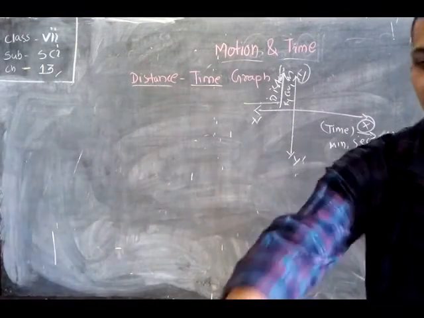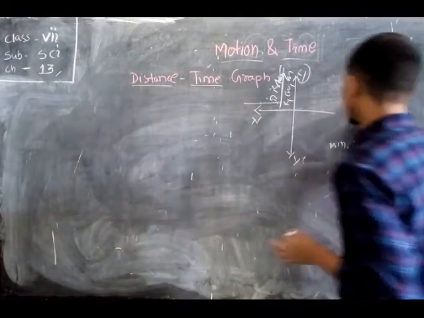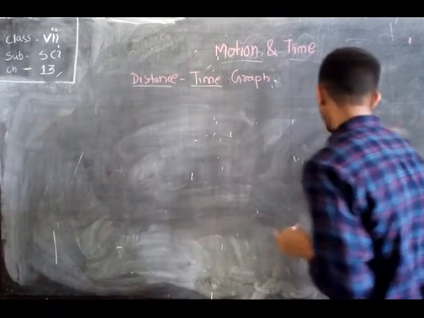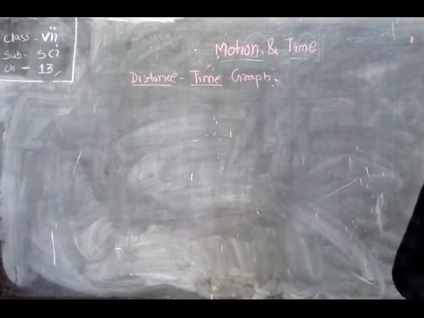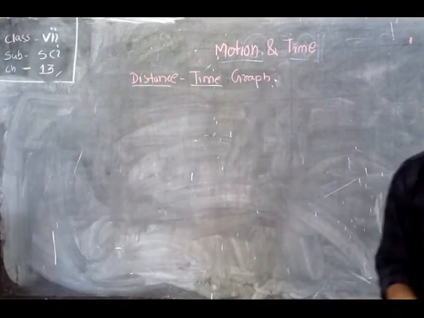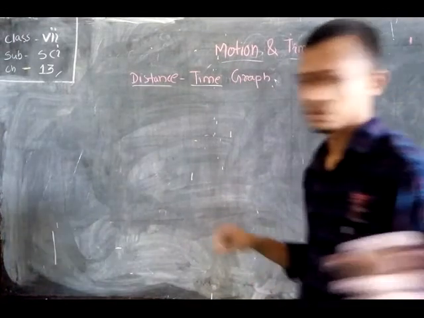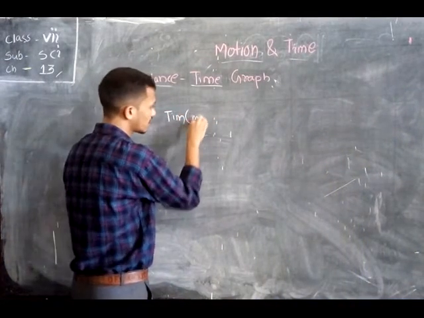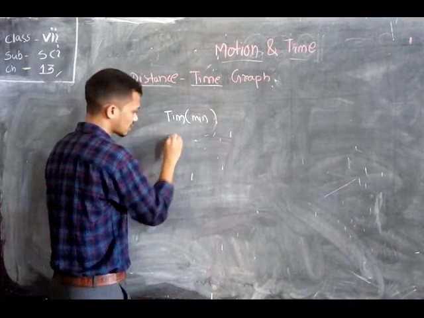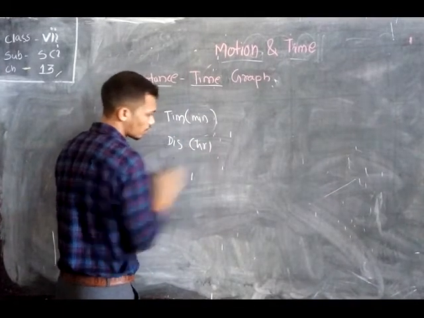And what will be the result for the distance-time graph? Let's first think that, suppose in the book they also give a table, where the time is presented in minutes and the distance is given in hours. Okay.